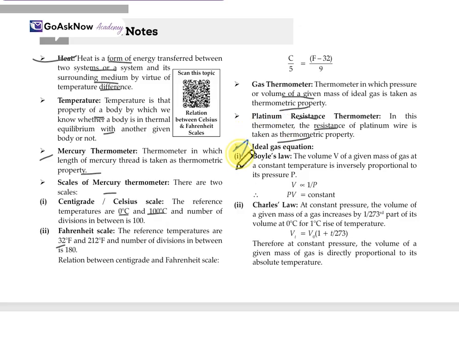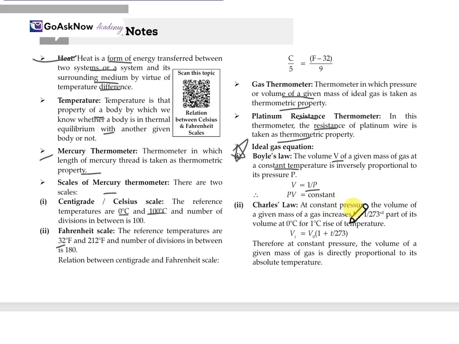Now some important things, the gas laws. Boyle's law: the volume V of a given mass of gas at constant temperature is inversely proportional to the pressure P, so PV is equal to a constant.